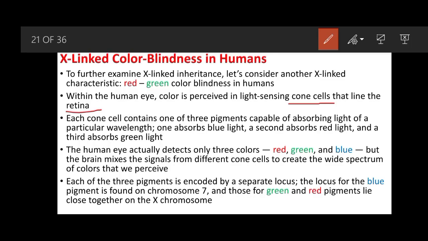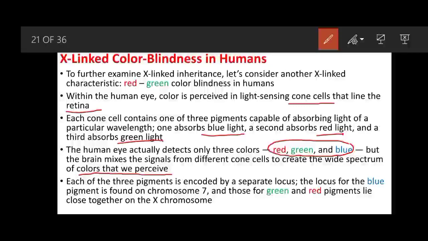So each cone cell contains one of the three pigments capable of absorbing light of a particular wavelength. One absorbs the blue light, second absorbs the red light, and third absorbs the green light. So the human eye actually detects only three colors, red, green, and blue, but the brain mixes the signals from different cone cells to create the wide spectrum of colors that actually humans